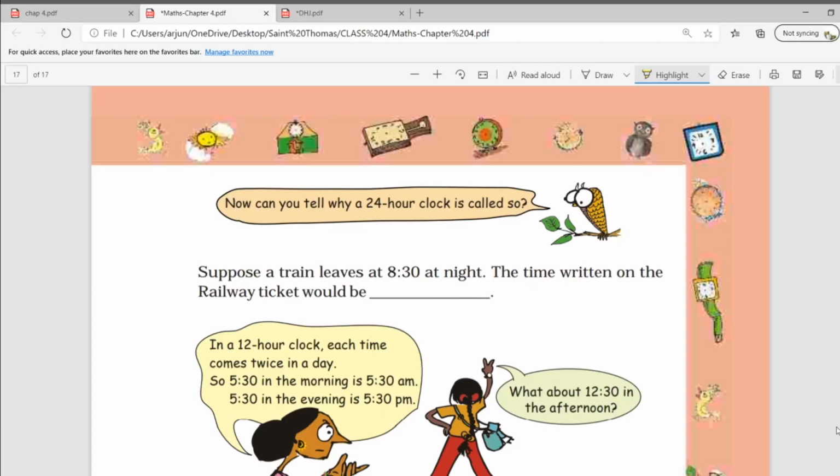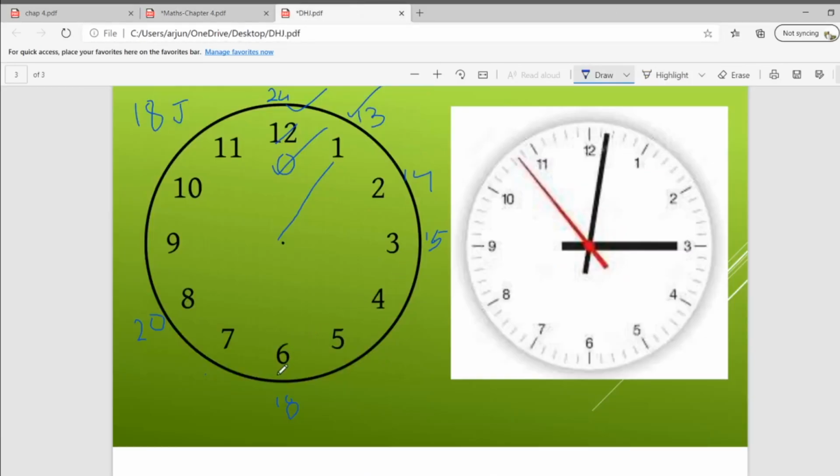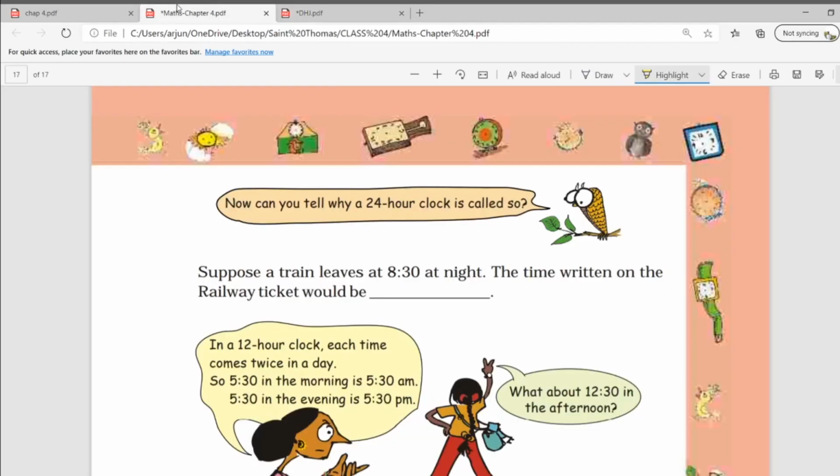Suppose a train leaves at 8:30 at night. The time written on the railway ticket will be, okay, let's see. At 8 in the night, the 24-hour format clock has 20 hours. So it will be written as 20 hours 30 minutes.